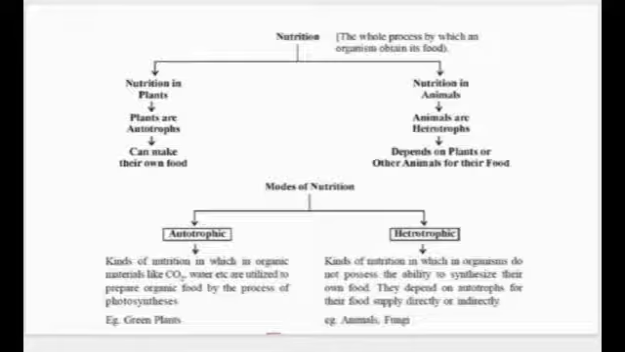In autotrophic mode of nutrition, inorganic material like CO2 and water are utilized and organic food is synthesized by the process of photosynthesis. The best example is green plants. While heterotrophic nutrition is in those animals who do not possess the ability to synthesize their own food, and hence they are dependent on the autotrophs or some other animals for their food directly or indirectly. So they are said to have a heterotrophic mode of nutrition. All the animals and fungi are examples of heterotrophic mode of nutrition.